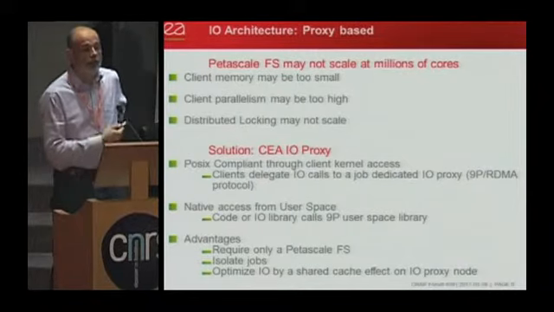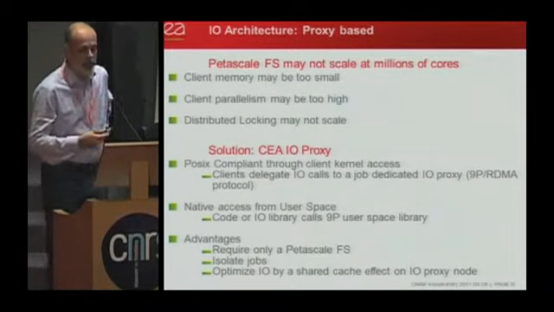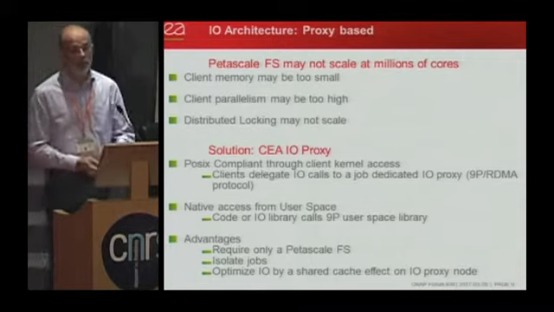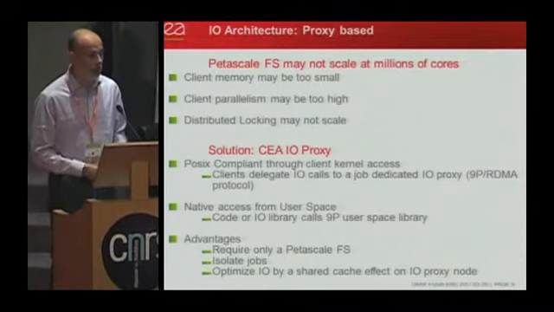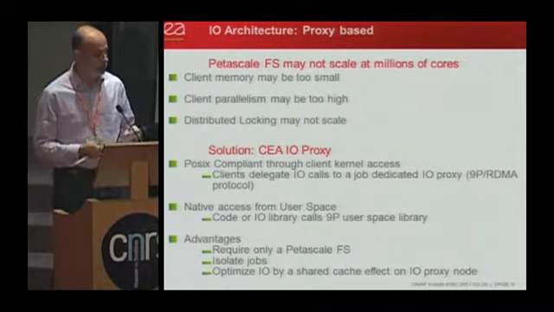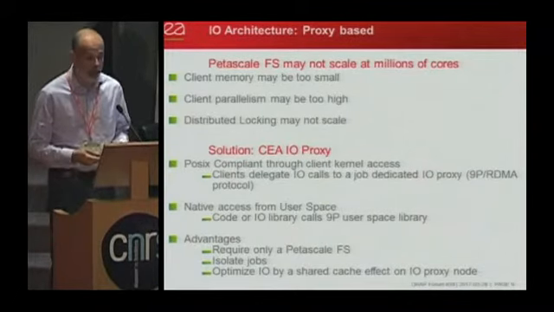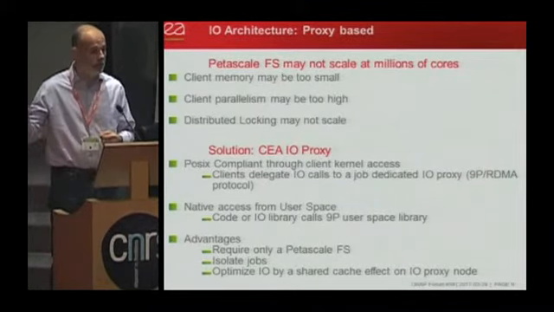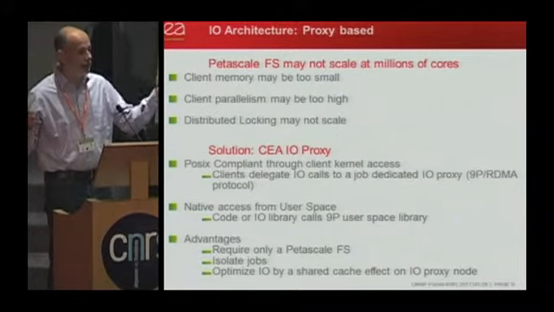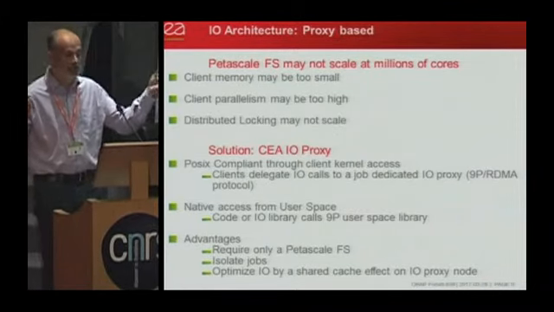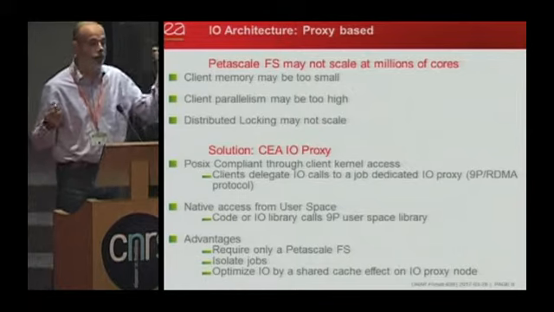Today, because of POSIX behavior, which requires atomicity on many operations, all file systems try to implement a distributed lock manager to be sure that if a node writes a single byte in a file, another node just after will see this last single byte and not the previous one.